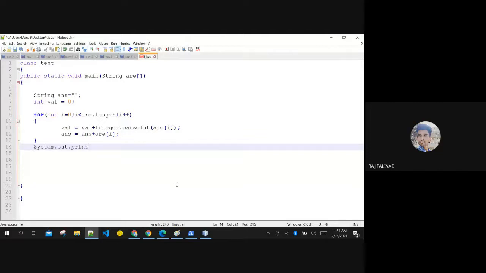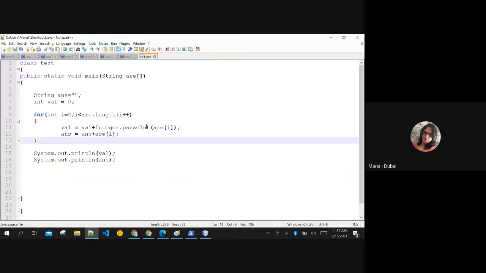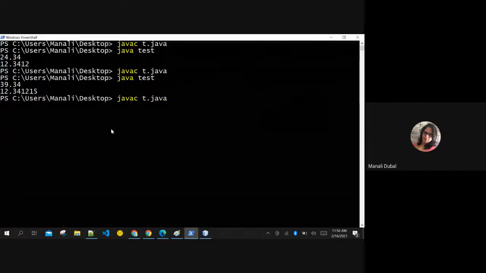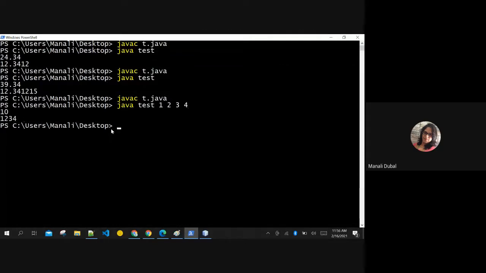In first it will give the addition, and in second it will concat. Yes, in second it will concat, right? He is right. Is it correct? Yes, you are converting whatever user is entering in the command and arguments. You are converting that to integer, string to integer, parse. You are parsing it to integer, and then you are summing it. Initially it is 0, so you are summing it. He is right. If we run and check, the test I am giving here, then it is going to add and concatenate.